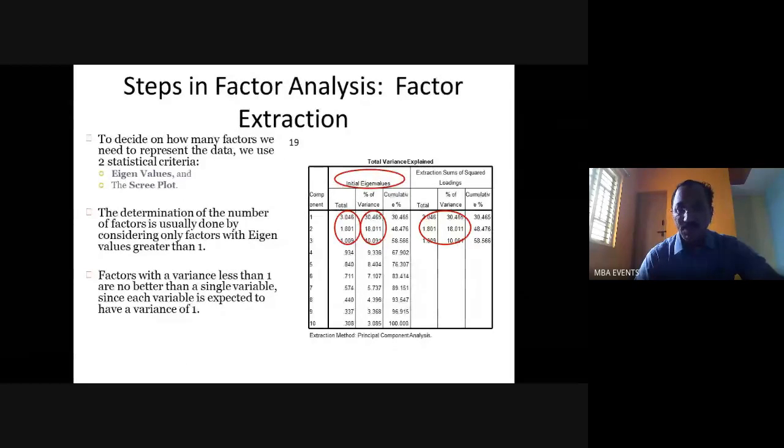In this table, you can see the initial eigenvalues. This table is called total variance explained. What is total variance explained? Suppose out of some 10 questions I asked respondents, some 150 to 100.